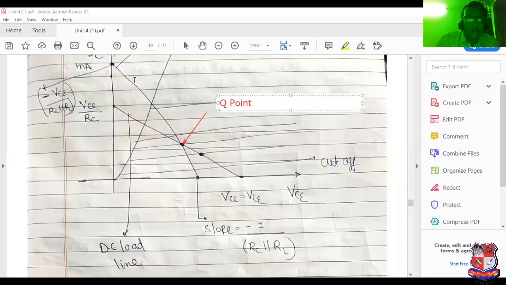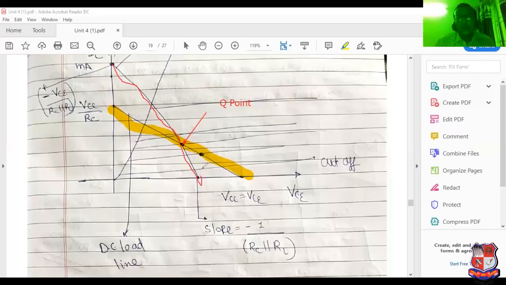The Q point is the intersection of the DC load line and the AC load line. See this, it is known as the AC load line, and this is known as the DC load line. I have mentioned them with different notation in the graph so you are able to understand. The intersection of this point, of the DC load line and AC load line, is known as the Q point.